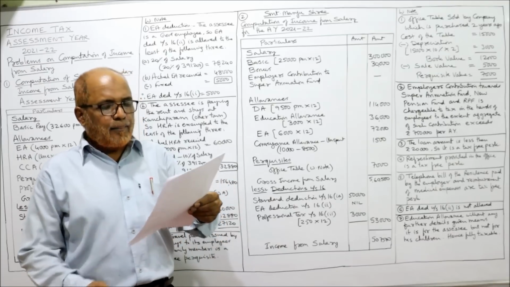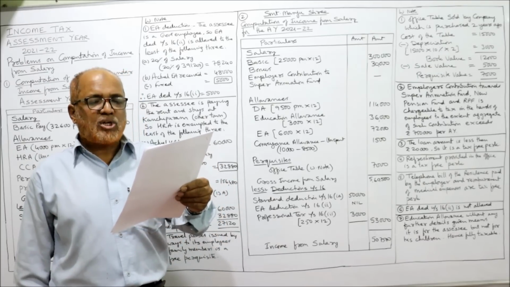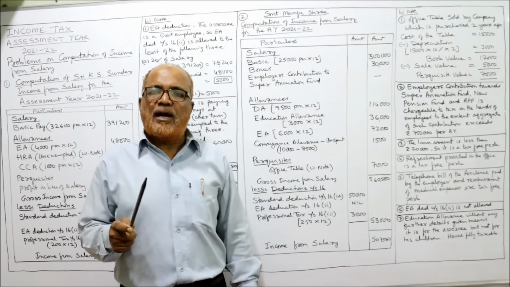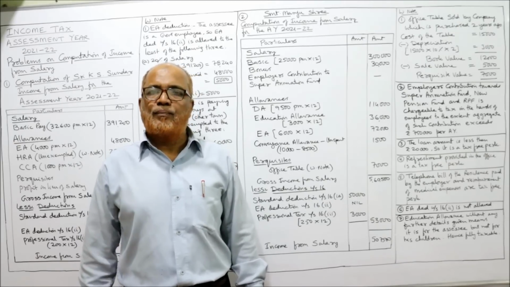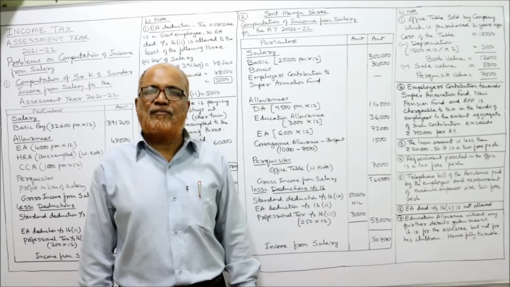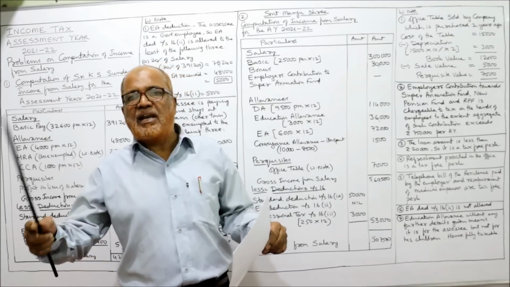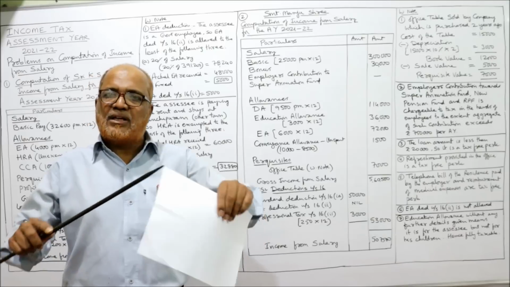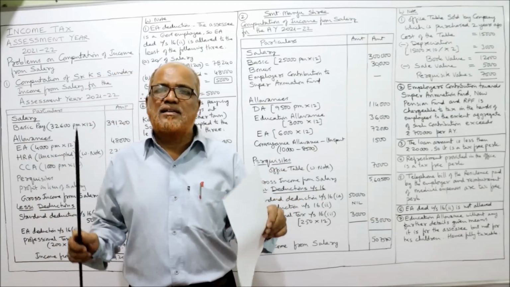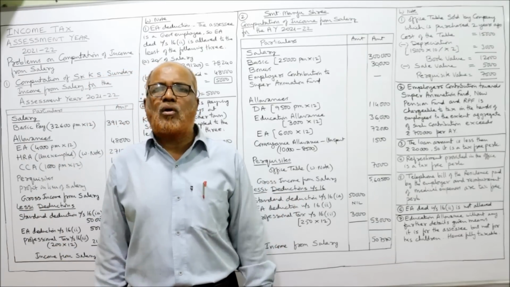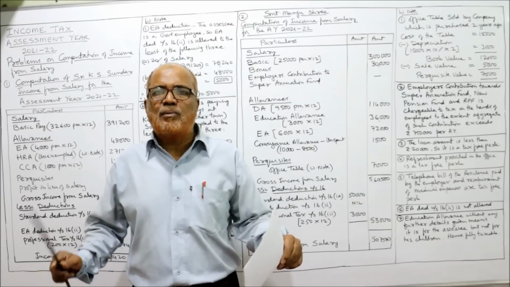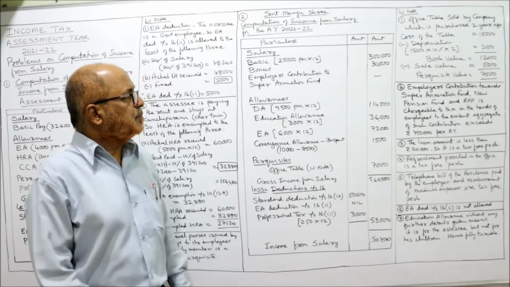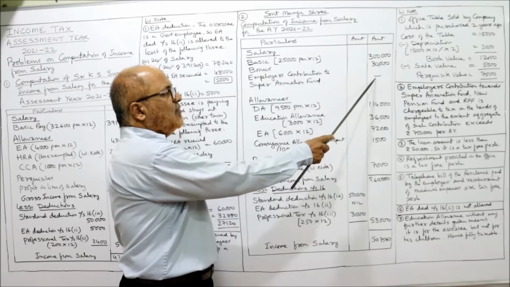The next one is employer's contribution to superannuation fund, 1,70,000. Income Tax Act says any contribution made by the employer to superannuation fund or new pension scheme or RPF, aggregate amount over 7,50,000 is taxable. If the contribution is made up to 7,50,000 in aggregate, it is exempted. Here it is only 1,70,000 contributed. So nothing is taxable because it is below 7,50,000. So here employer's contribution to superannuation fund, nil.